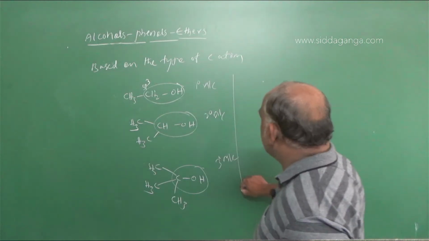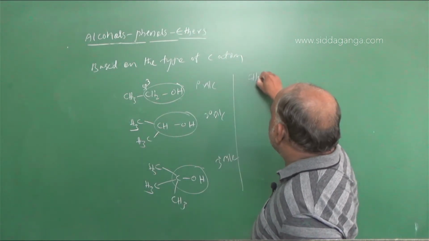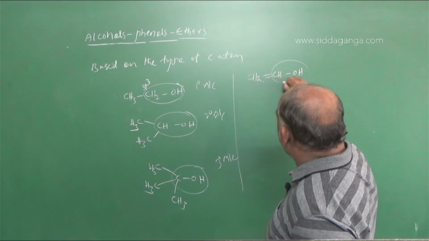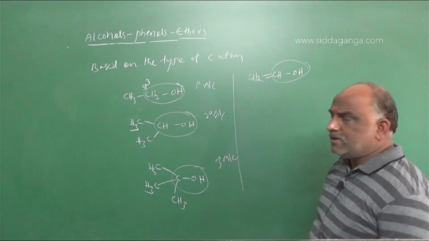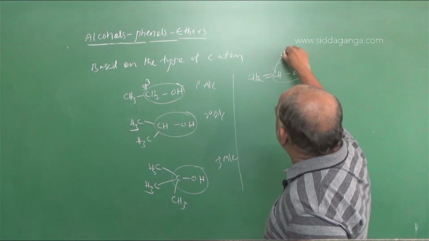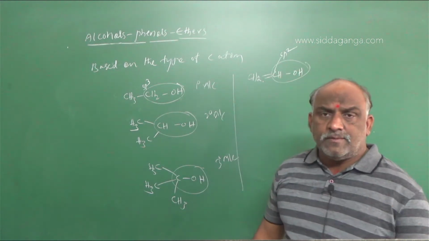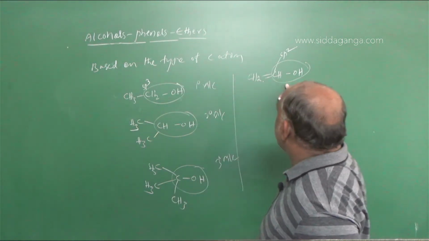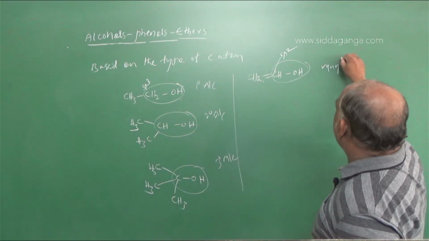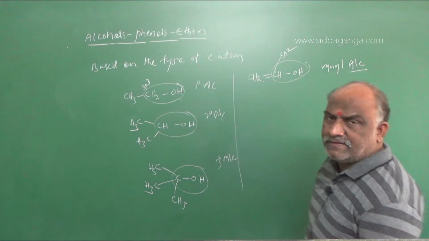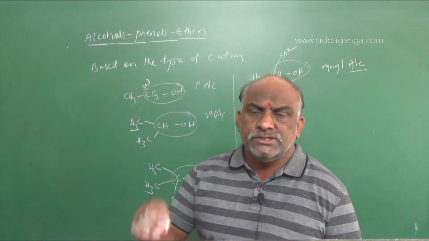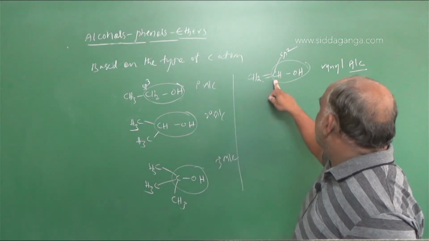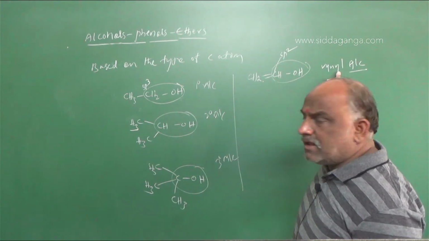On the other hand, suppose we take CH2=CHOH. This is the functional group carbon, and this functional group carbon is sp2 carbon. Very, very important, make a note. The functional group carbon is sp2 carbon. This is called vinyl alcohol. When the alcohol functional group is attached to an sp2 carbon, this type of alcohol is called vinyl alcohol.